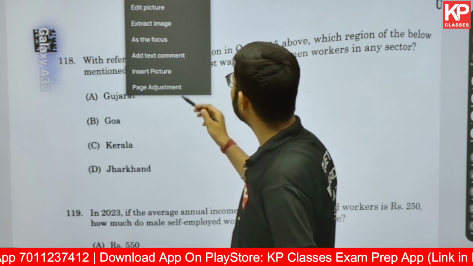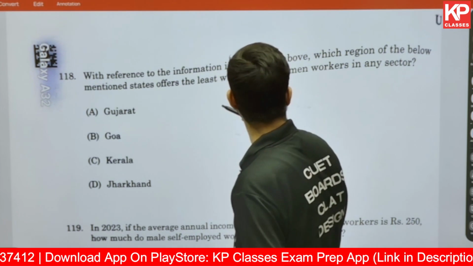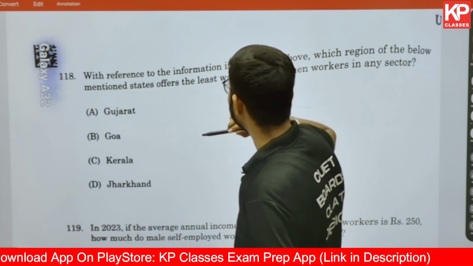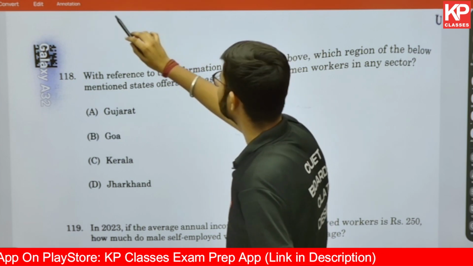Now it says, with reference to the information in question 115 above, which of the below mentioned states offers the least wages to the women workers in any sector?